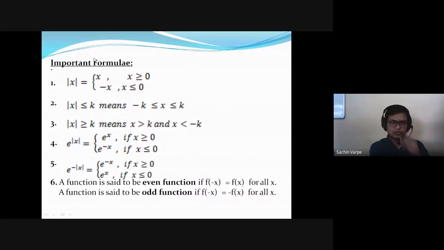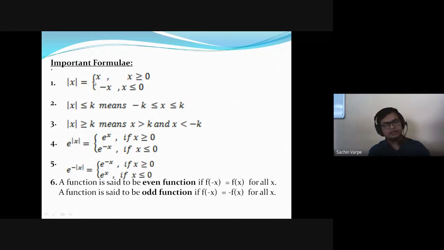So these are the important formulas. You might have solved examples with these formulas, or seen them in 8th or 9th standard, or in 11th or 12th standard. You might have dealt with these inequalities and these formulas also. This is the definition of mod x.